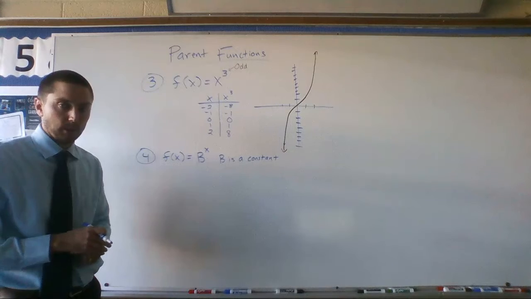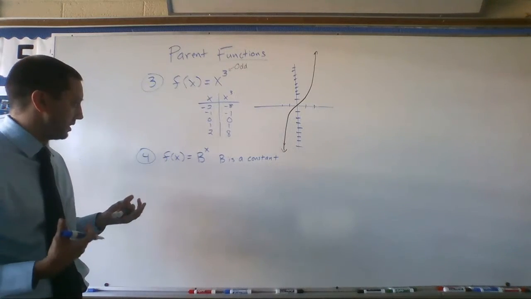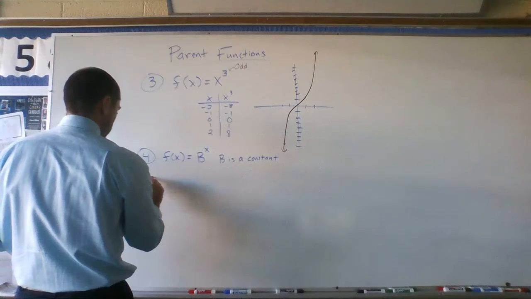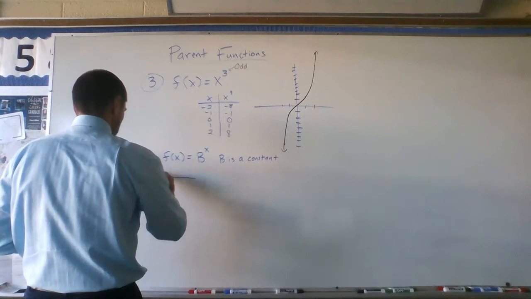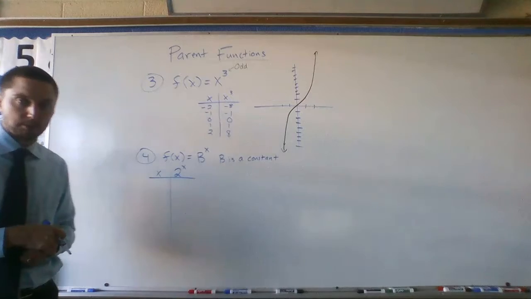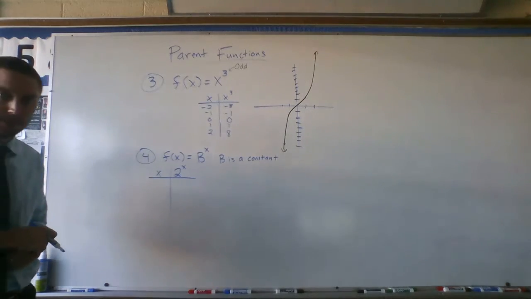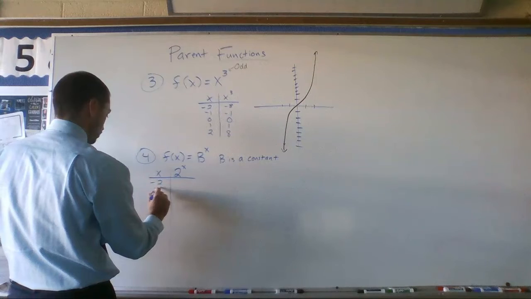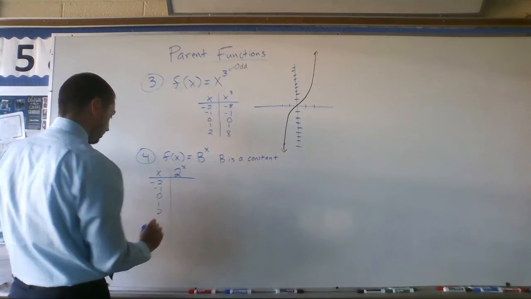Stuff like that. Okay? But in this case, it's just a number like 2 to the x. All right? So let's make a little table here just to get a sense of what's happening. And for my table, I'm going to have my b value be 2. So I'm going to graph 2 to the x. All right? And just like normal, I'm going to throw in some negatives. So -2, -1, 0, 1, 2.